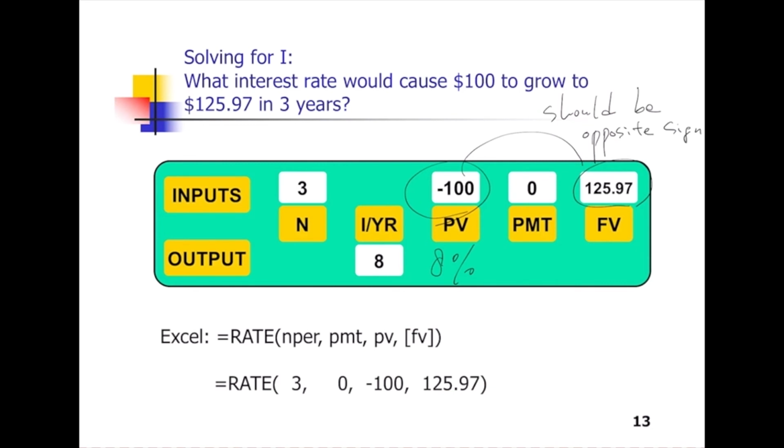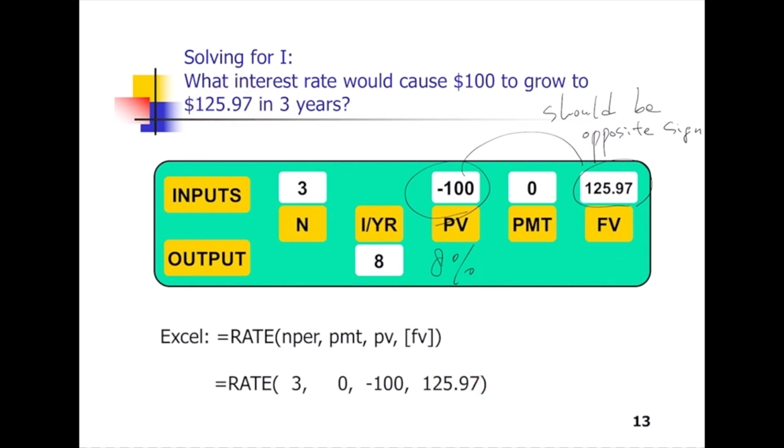Yeah. And in the Excel method, you input the number of periods, payments, present value, and FV, future value. Number of periods is 3 years, 3. There is no payment, so 0. And PV is minus 100, FV is this number.